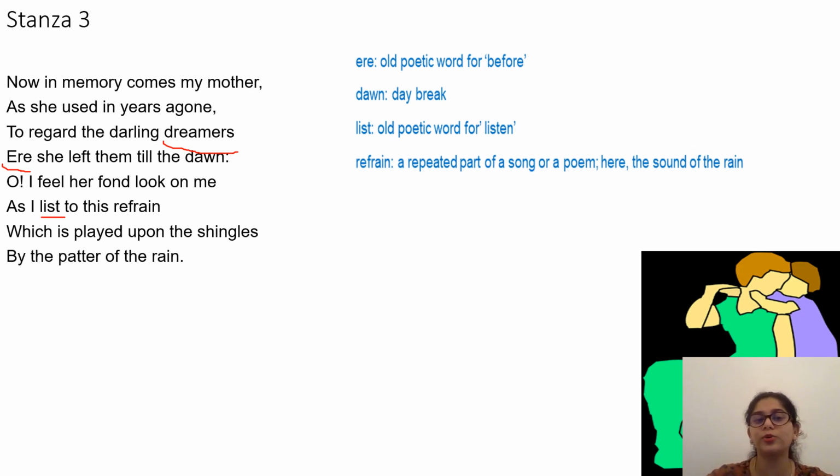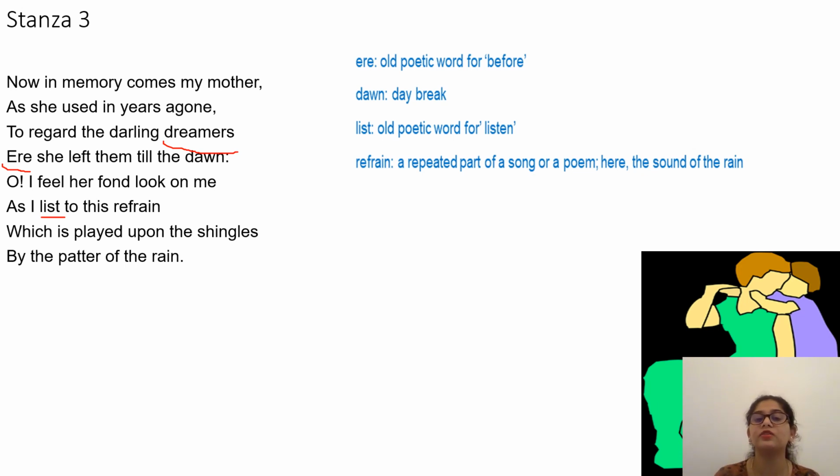And what is the poet doing? He's listening to the refrain. What is refrain? Refrain means repetition. What is repetition? The sound of the rain, repeating again and again, which is played upon the shingles, which means the rain falling on the shingle. Do you remember what a shingle is? Shingle is basically the tiles on the roof. So when the rain is falling on the tile, the sound is produced. The poet is linked to this sound, and then it's repeating or refraining in the mind again and again.